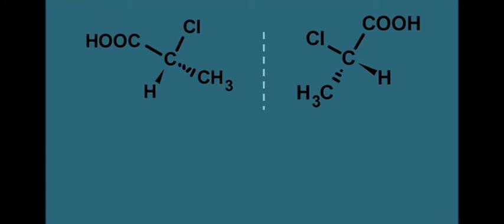You can see that in the mirror image, the CH3 group which is nearer to the mirror is again nearer to the mirror here. And when we take the mirror image, the groups below the plane are still below the plane. So CH3, which is below the plane in the first structure, is again below the plane in the second structure. Now these are the two mirror images, and here we have to check the superimposability.